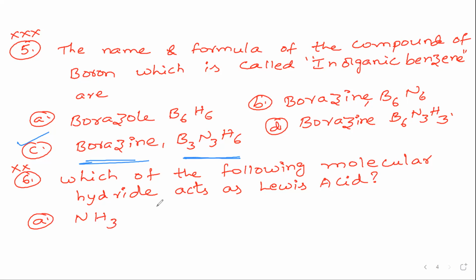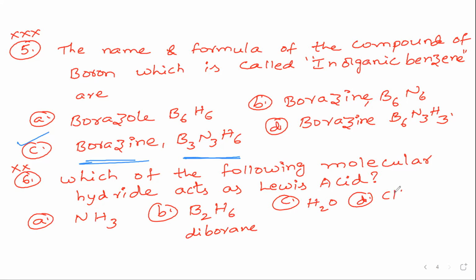ammonia. Option B, it is diborane. Option C, it is water. And option D, it is methane gas. So straight away, blindly we can say boron hydrides act as Lewis acids, because boron compounds act as Lewis acids because they are electron deficient molecules. So answer is B.